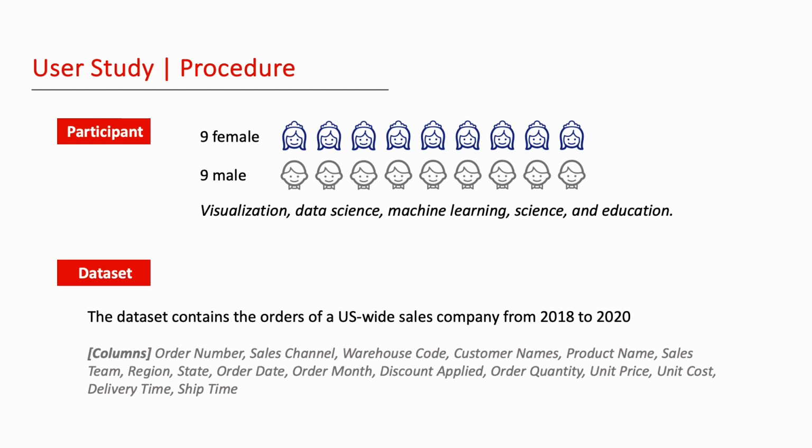Each participant was presented with a sales dataset. After introducing the dataset and outlining the task, participants were instructed to create 3 reference data stories to capture their unique preferences. Following this, participants interacted with both Socrates and a baseline system to generate data stories. These generated stories were then compared and presented back to the user for evaluation.